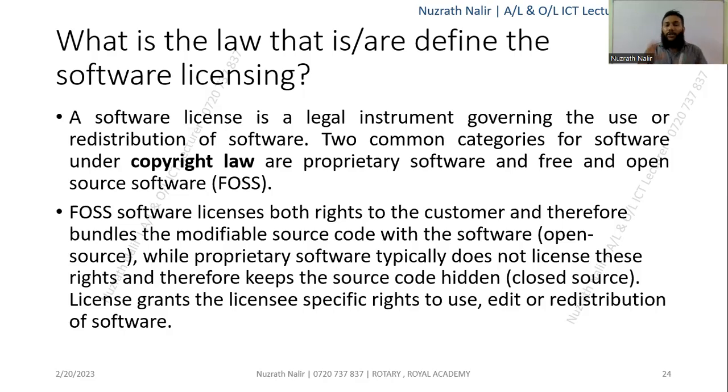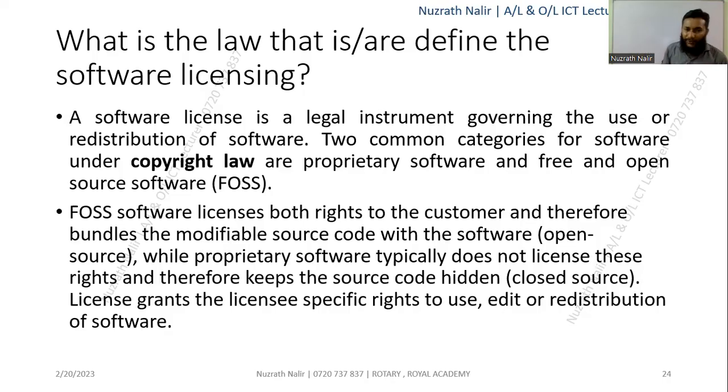Under the copyright law, software is commonly categorized into two. This is where the concept started: free open source software and proprietary software, and what criteria and features are available for the proprietary and for the free open source. Everything is based on the copyright law. Under the copyright law, they explain all of these things.